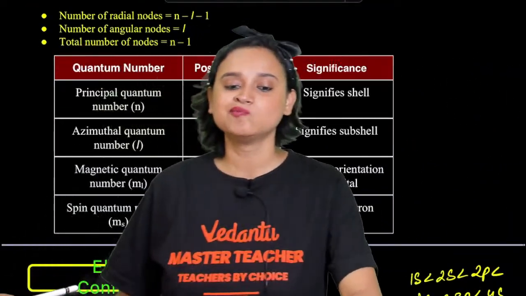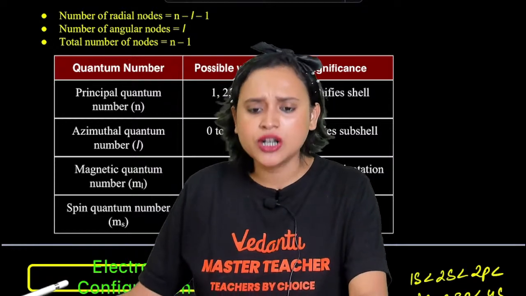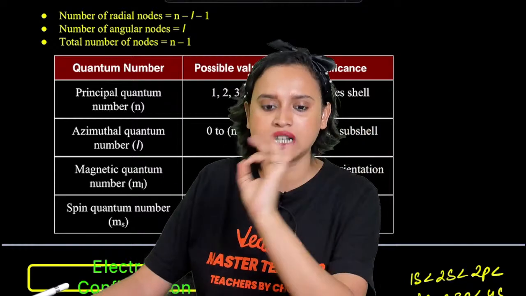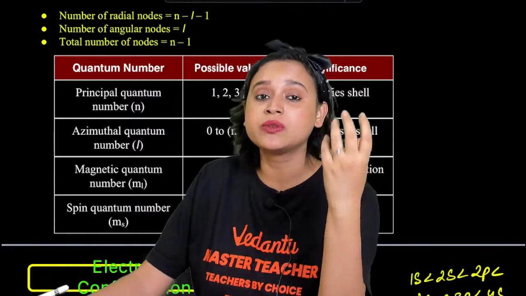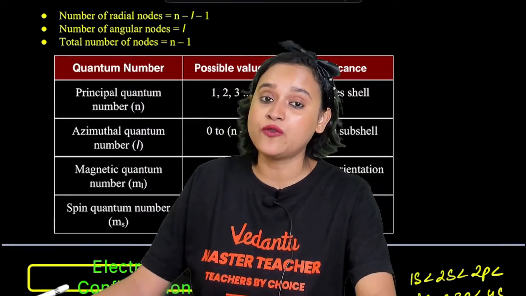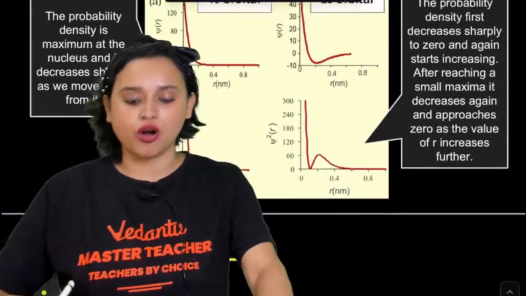Is this done, everyone? Then we come across the shape of orbitals. I know that the s orbital is spherical. You all know p orbitals are dumbbell shaped, d orbitals are double dumbbell lobes, isn't it? And then you have the f orbitals, which are even more complex.